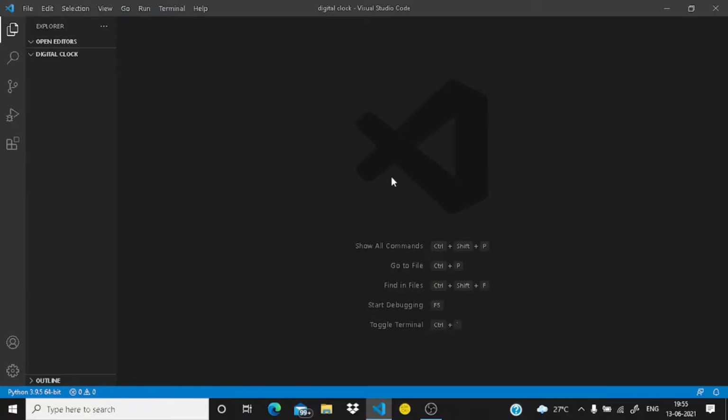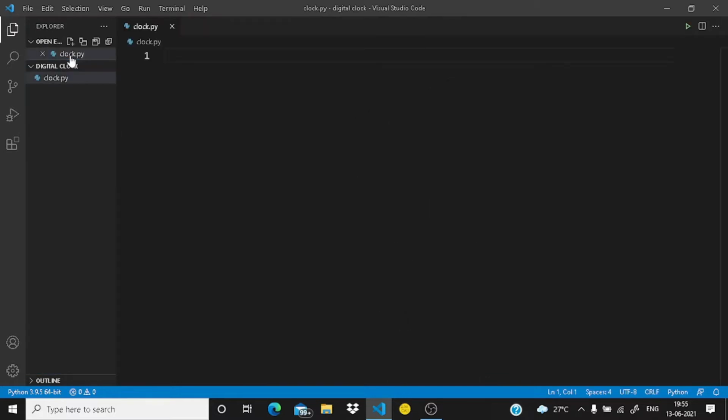So for that we need to go to our computer screen. So let's go to our computer screen and start coding. So guys, now we are on our computer screen. I have opened a blank folder in VS Code, and here you need to make a file, for example clock.py, and here we need to import our modules first. We will be working with the tkinter module in this project.